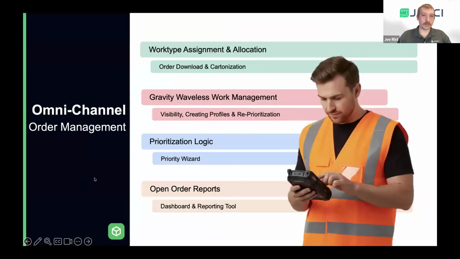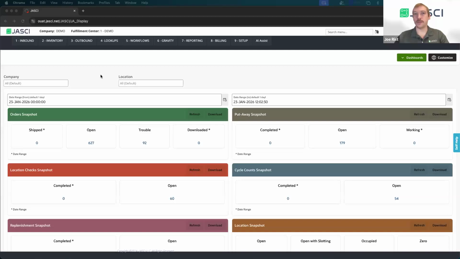Just one more. Yep. So again, we talked about our work type and allocation. We talked a little bit about the prioritization. I'm going to show you the priority wizard as well. But let's go ahead and dive into a screen for work type assignment. Then we'll go into Gravity, and we'll talk a little bit about our priority wizard and also some reporting on the software. So let me go ahead and share my screen. Share. Can you see that all right, James?